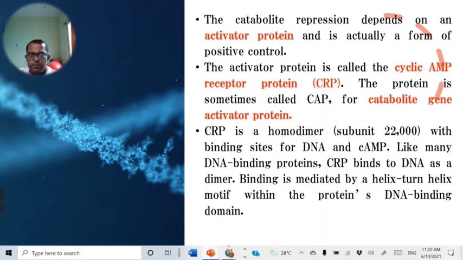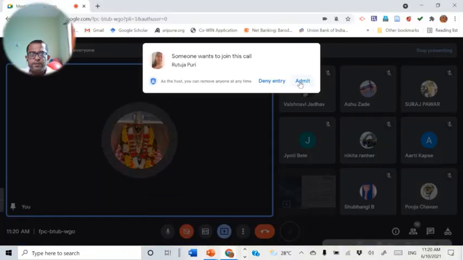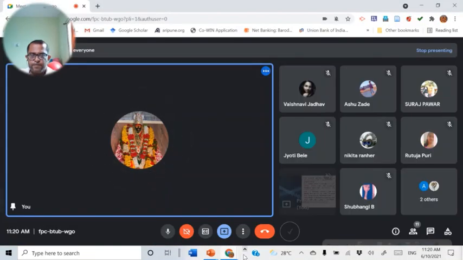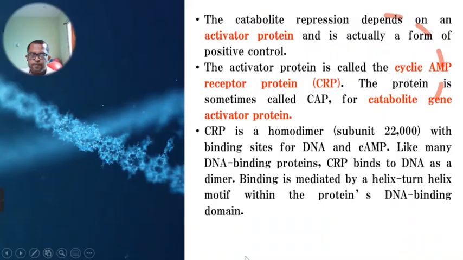Why is it called a positive control? Because after the binding of this catabolite activator protein, the gene activator protein, to the DNA, RNA polymerase is capable of easily binding to the promoter. It means this protein functions in a positive manner. Instead of repressing the lac operon, it enhances lac operon gene expression. Because of that, it is also called a positive control.